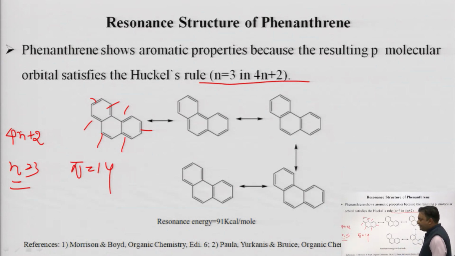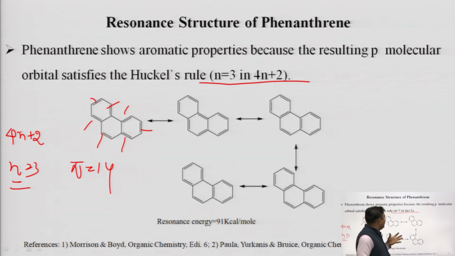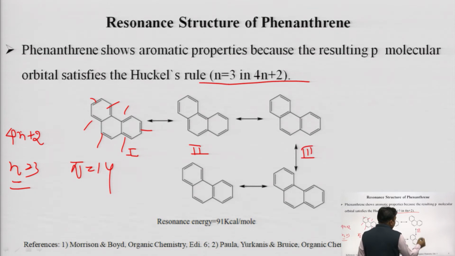Again, if we talk about resonance in phenanthrene, we have to delocalize the double bonds present in it. Like this, this is structure 1, 2, 3, 4 and 5.